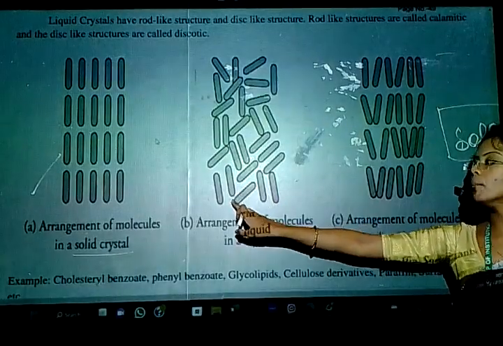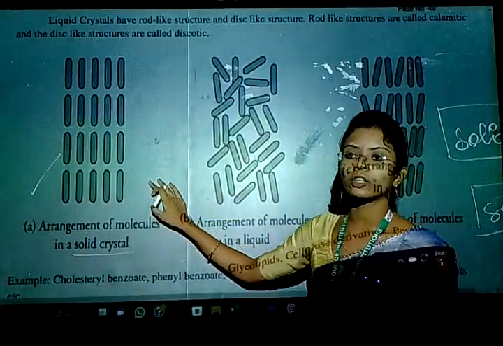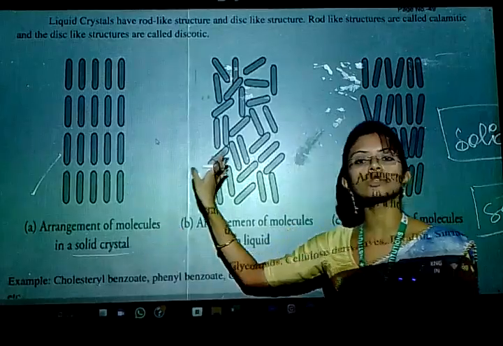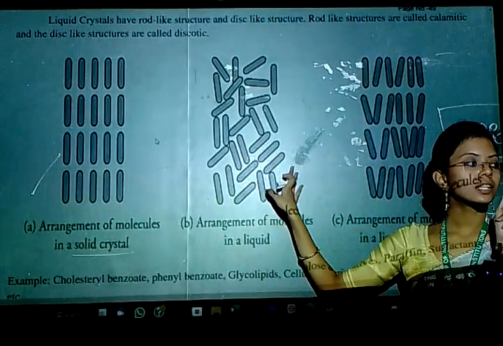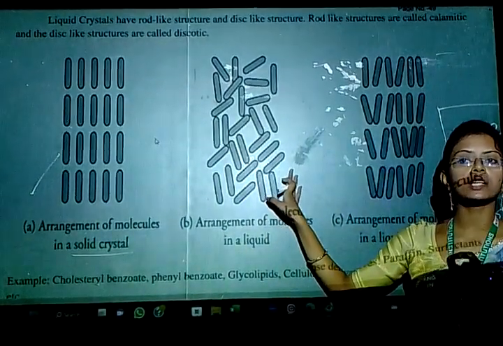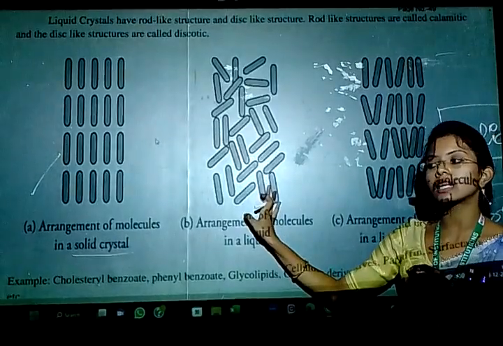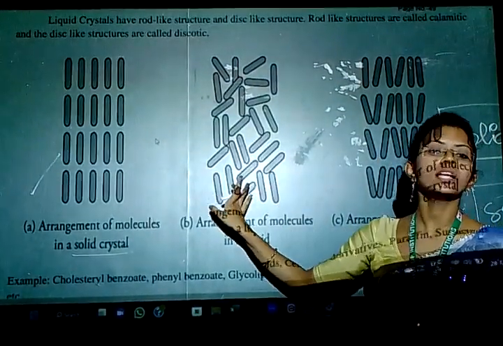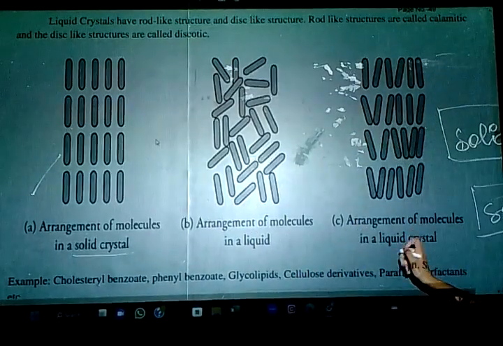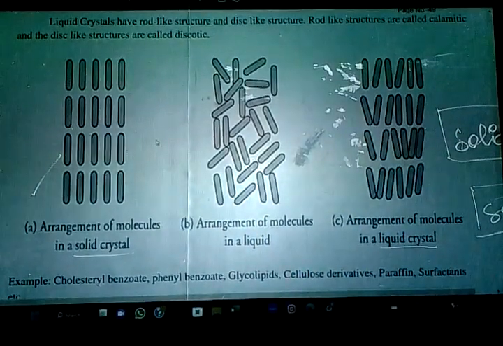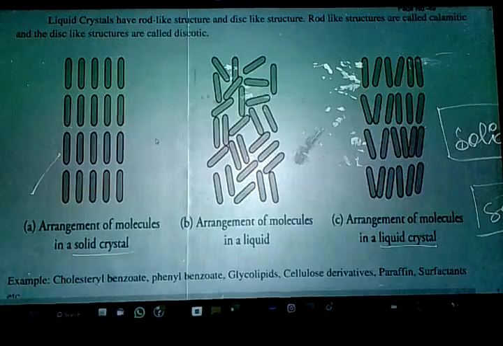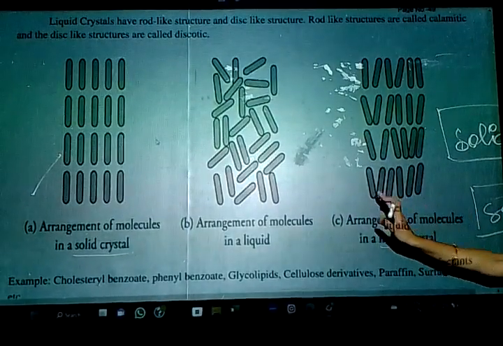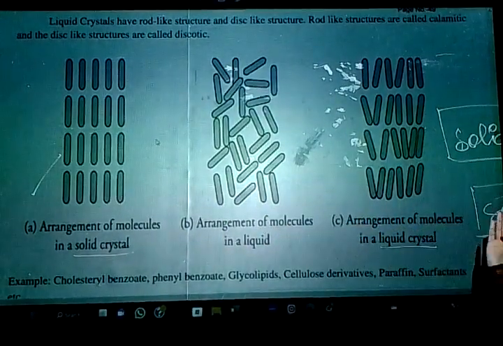If you compare the arrangement of molecules from the solid crystal to the liquid, listen carefully, I am not mentioning liquid crystal, it is liquid, the final stage. So how is the arrangement there? It is totally different. But when you come to the liquid crystal, it is somewhat similar to the solid and the liquid.